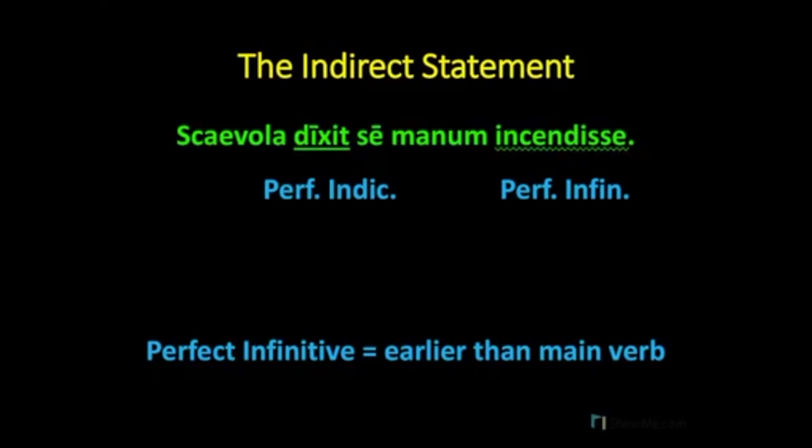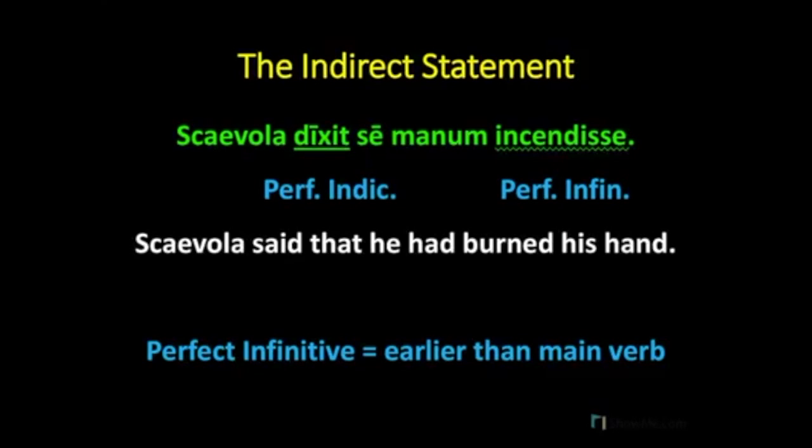Recall again that the perfect tense infinitive denotes an action that goes on earlier than the action of the main verb. And so we translate this as, Scaevola said, past tense, that he had burned his hand. This sounds like a pluperfect tense translation. He had burned. It has to be more perfect, farther back in the past, than the perfect tense main verb. Scaevola said that he had burned his hand.